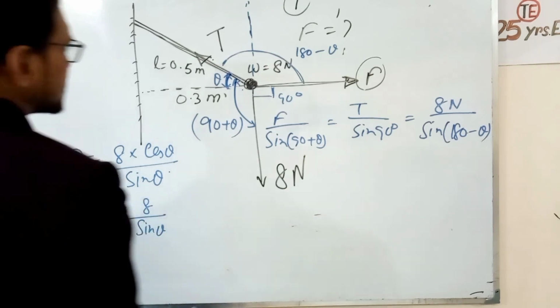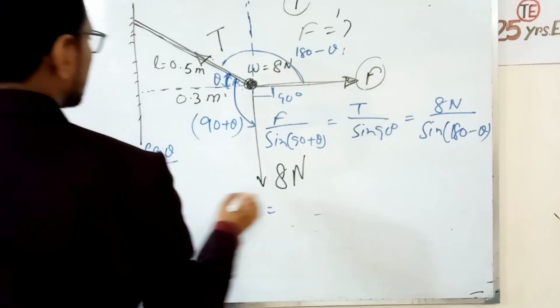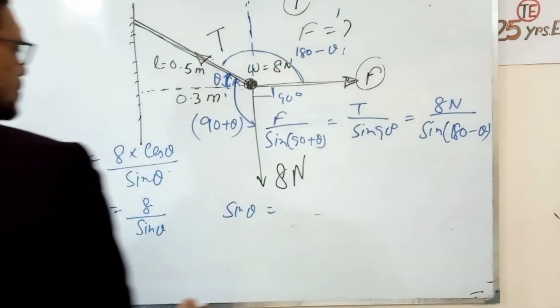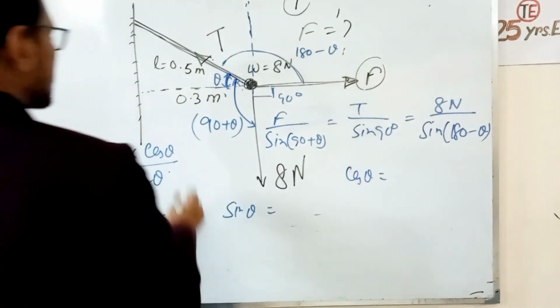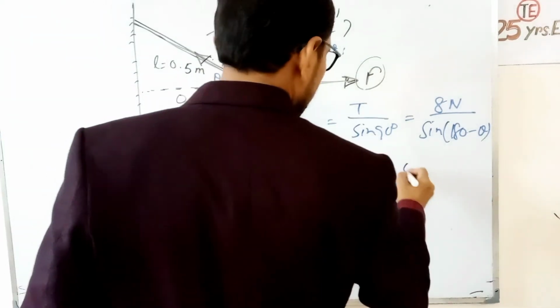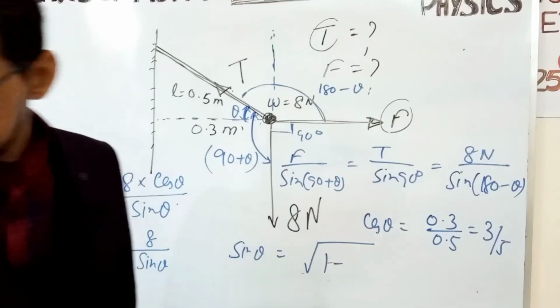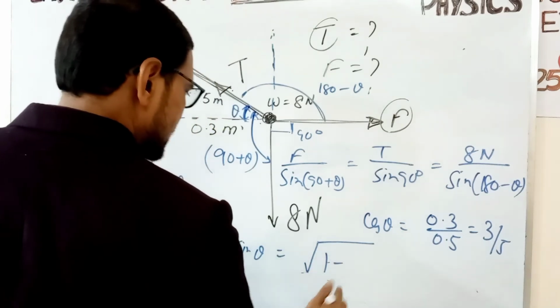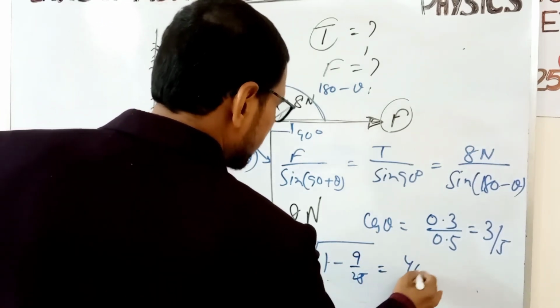Now from this we get sin theta. First, cos theta equals base by hypotenuse, 0.3 by 0.5, equals 3 by 5. So cos theta equals 3 by 5, and sin theta equals the square root of 1 minus cos square theta, that is 4 by 5.